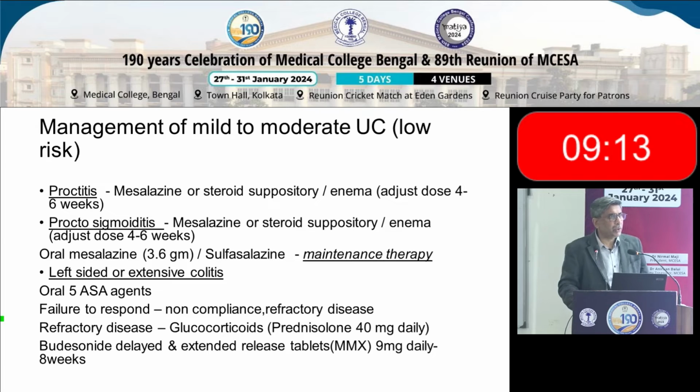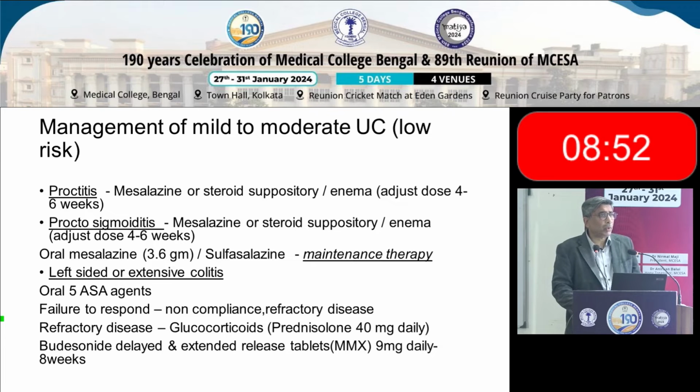There will be a group of patients who will fail to respond. The first question to ask is whether they're taking the medication, if there's any non-compliance. However, there'll be a group of patients who will have refractory disease, not responding to the 5-ASA agents. In those cases, steroids. As you all know, steroids are very useful. We usually start on a higher dose of 40, and an obese patient might need to increase the dose to 60 also.